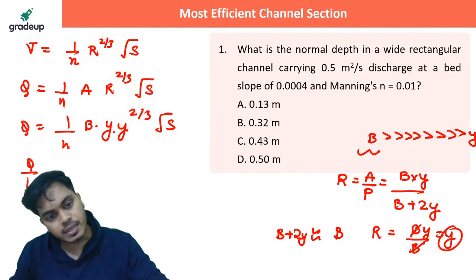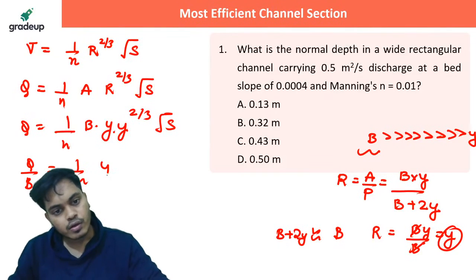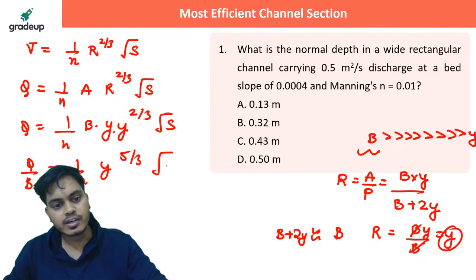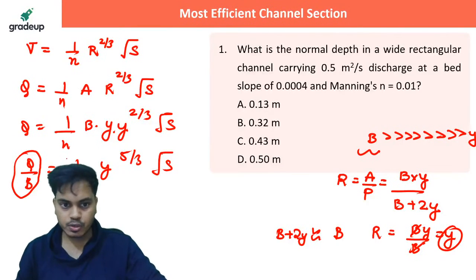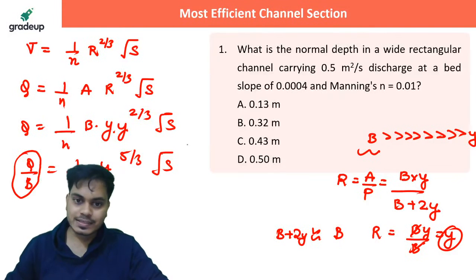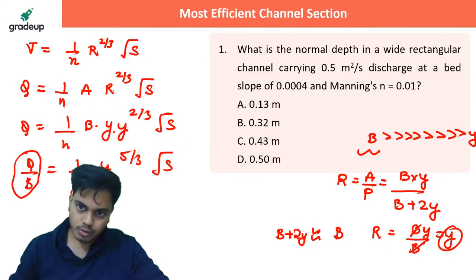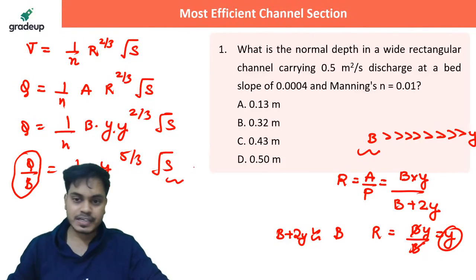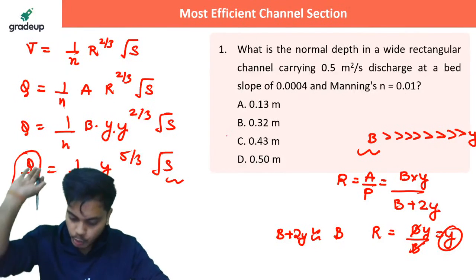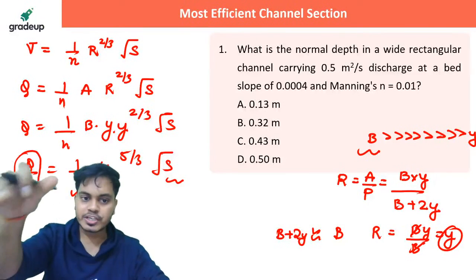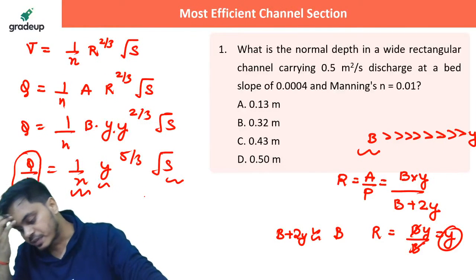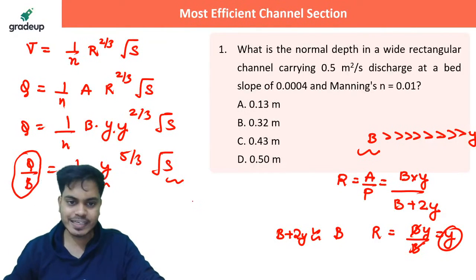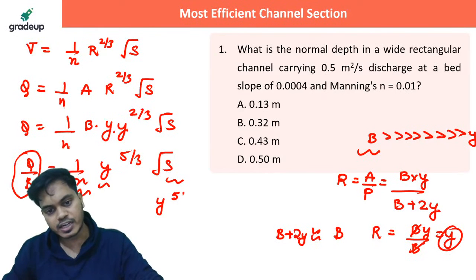So q by B equals 1 by n y raised to the power 5 by 3 under root S. This value I know, this value I know, this value n is given, y we have to find out, and S is the bed slope given in the question. Put all the values in the equation and please let me know what is the answer that you are getting.